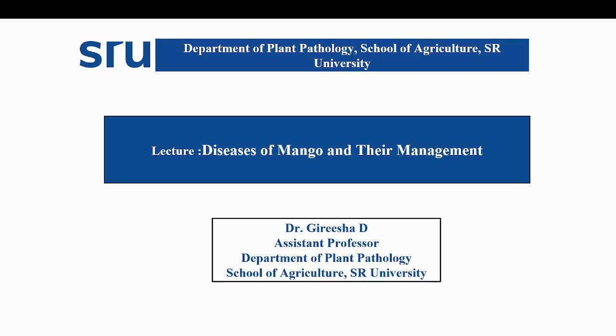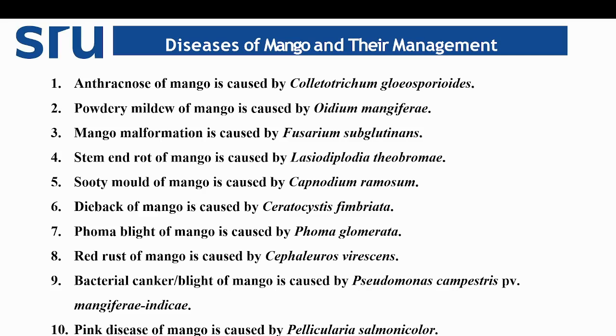So today in this session, we'll discuss diseases of mango and their management. Here you can see the list of important fungal, bacterial and viral diseases in mango. Anthracnose of mango, which is caused by Colletotrichum gloeosporioides. Then powdery mildew of mango, which is caused by Oidium mangiferae. Then mango malformation, which is caused by Fusarium subglutinans.